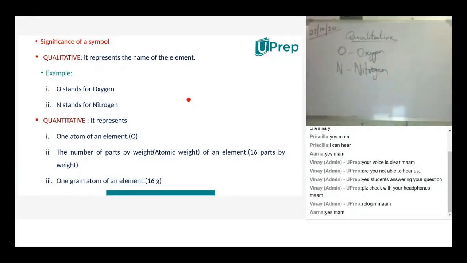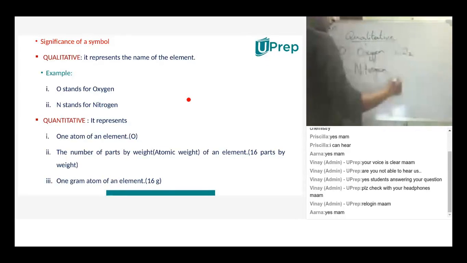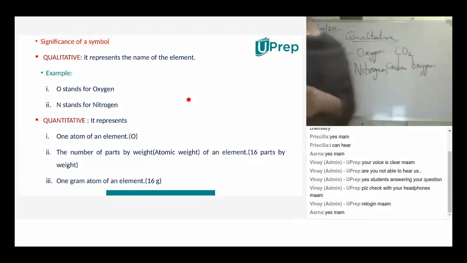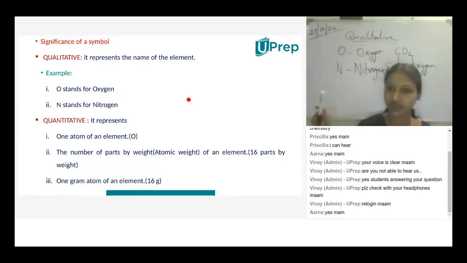For the quality of the thing, like carbon dioxide, there's no need to write the entire spelling, just CO2. By saying CO2, we know that carbon is present in it and oxygen too. So this is the qualitative significance of the elements. By using symbols, we can easily identify what kind of element it is. Okay? Understood or not?